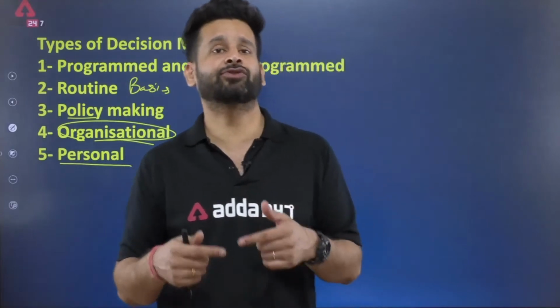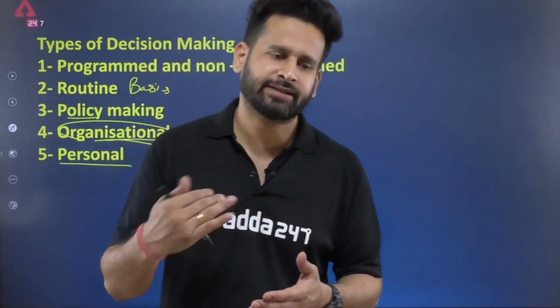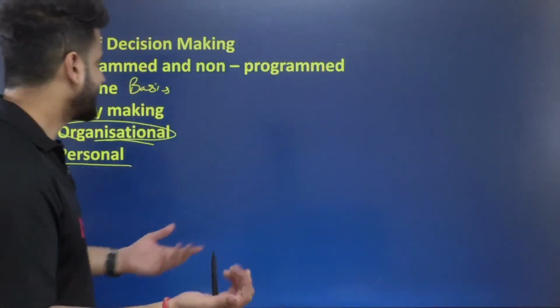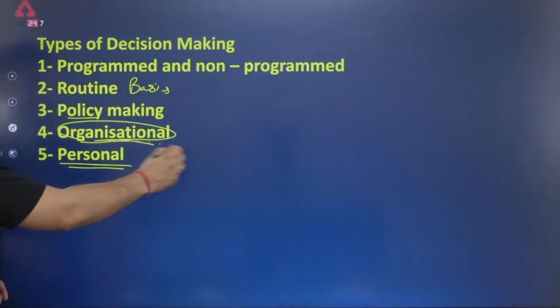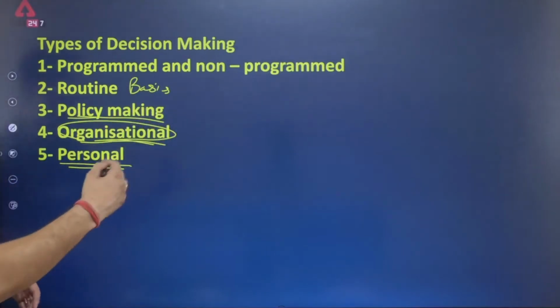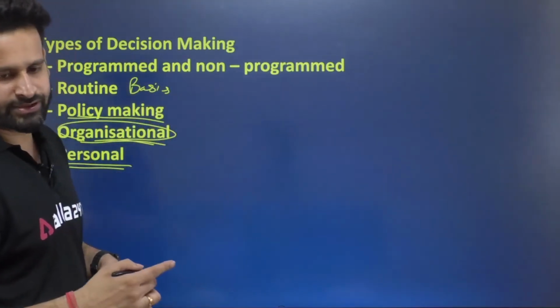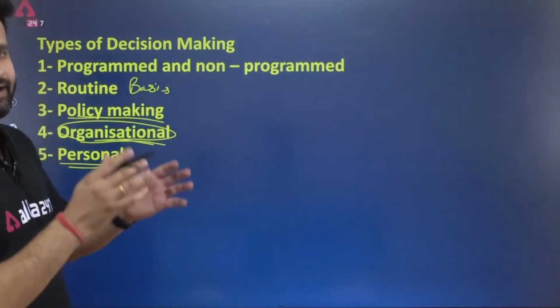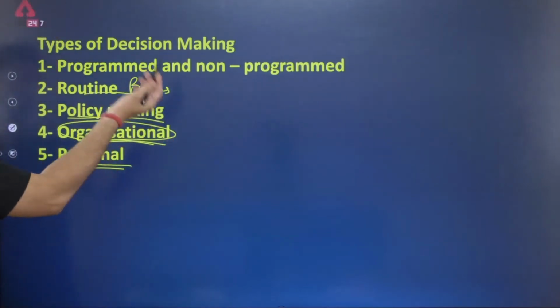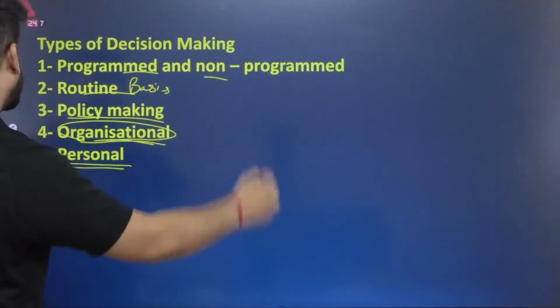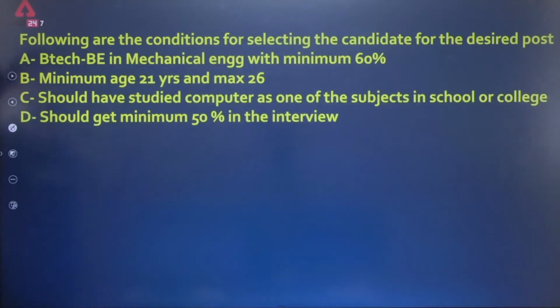In that case, what will you do? Such problem statements can be asked in your exam. That can be personal, organizational, or related to rule making or policy making, which is a broad category. Routine, programmable, and non-programmable are the major types of decision making.